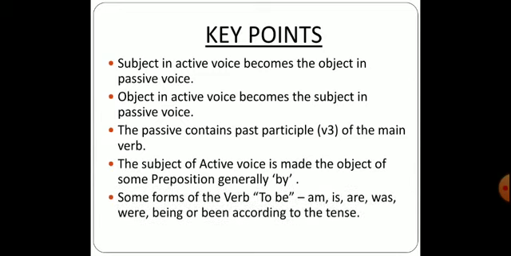Some forms of the verb to be are am, is, are, was, were, being or been according to the tenses. The tense of the verb does not change. For example, if the sentence is in simple present tense active form, then while changing into passive, it will remain simple present tense only. No changes will be done.